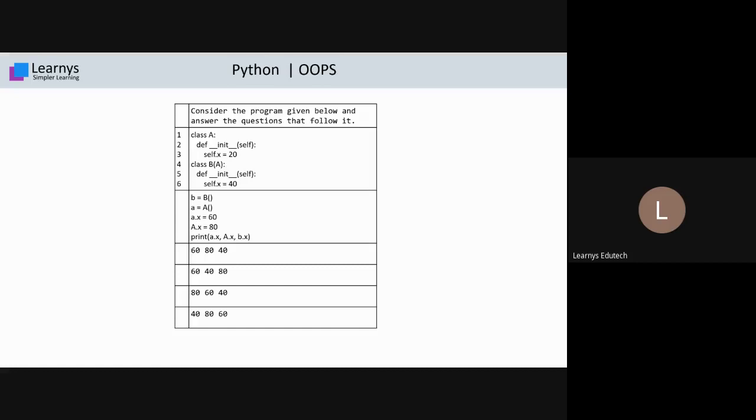Any student is having any doubt in this, why we got A as the answer? Anyone here? So kindly type in the chat that you need the explanation, you did not understand. So we are ready to help you here. So still students are giving the response A. Hope they're solving it internally. Clear. Dishant is saying clear.